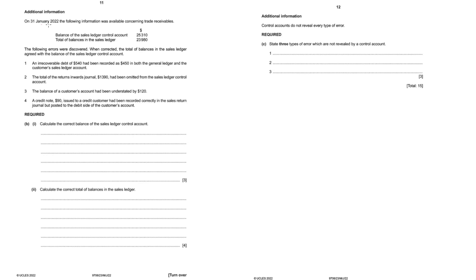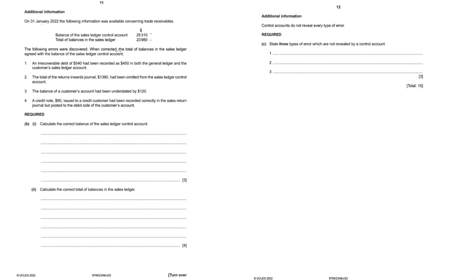On 31st Jan 2022, following information was available concerning trade receivables. So the balance of sales ledger control account, total of balances in the sales ledger. Since these two are not the same, obviously there are some errors in debtors accounts in the sales ledger, or somewhere even probably in the sales journal or sales returns journal, we don't know. Let's see. Following errors were discovered. When corrected, the total of balance in the sales ledger agreed with the balance of sales ledger control account. So 4 errors are here.